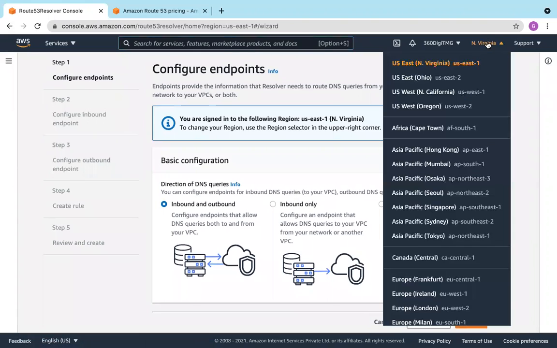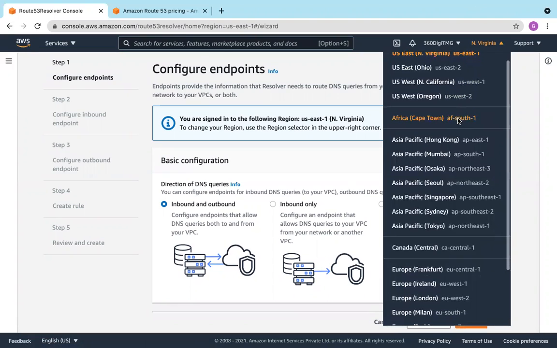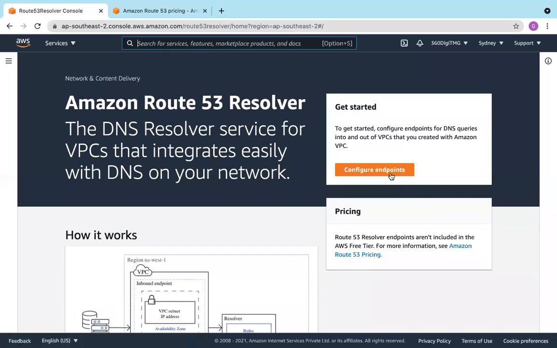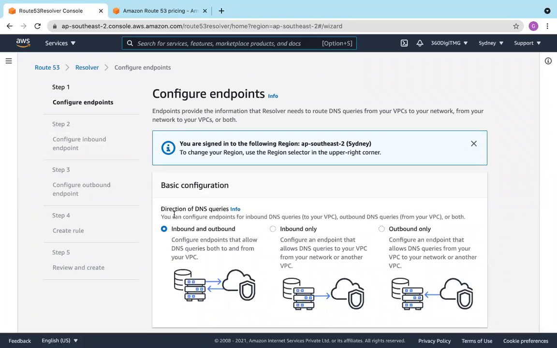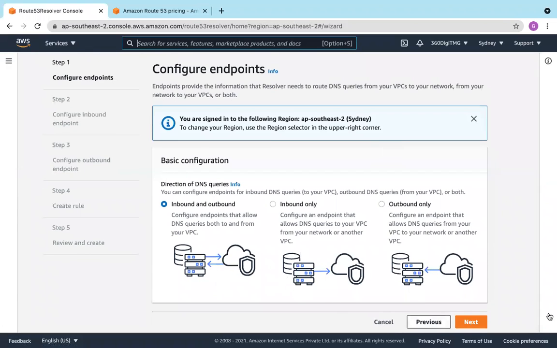Let us go to the Sydney region, that is where I configure the endpoint. So it asks the direction of DNS queries. You can configure endpoints for inbound DNS queries to your VPC, outbound DNS queries from the VPC, or both. So let us choose both inbound and outbound. We know what inbound and outbound is. Next.